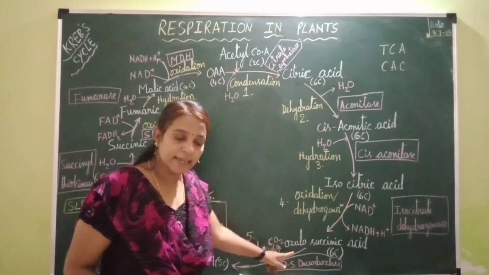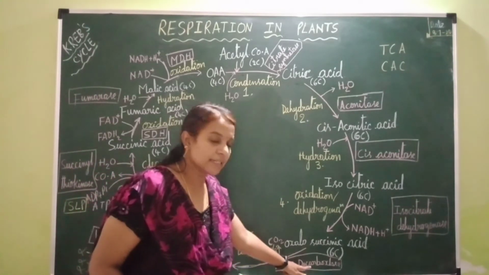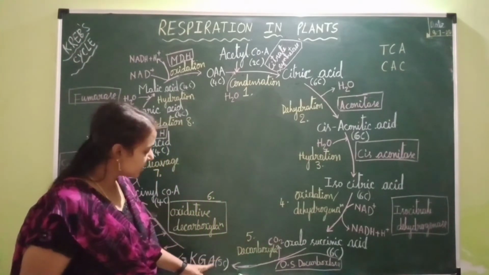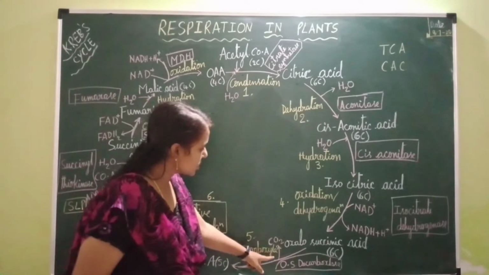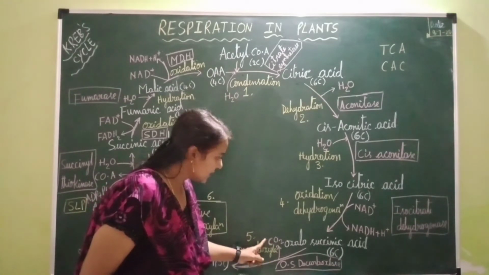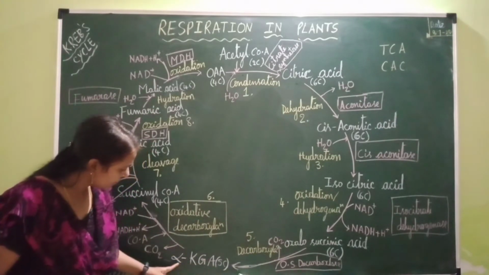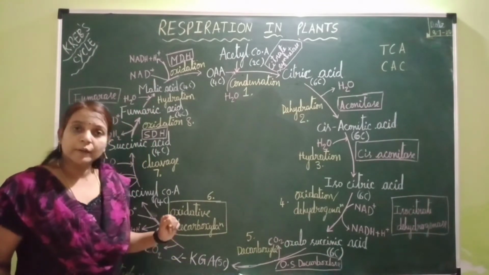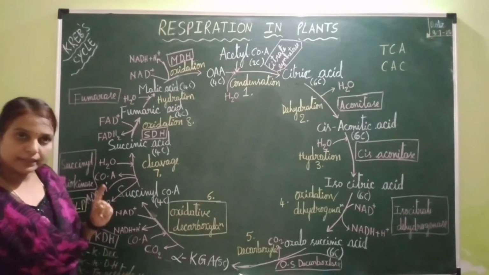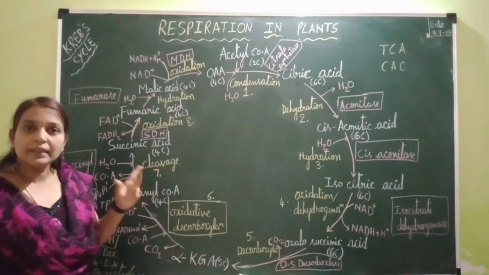Now, this oxalosuccinic acid undergoes decarboxylation by the activity of the enzyme oxalosuccinic decarboxylase into alpha ketoglutaric acid, which is a 5-carbon compound. So when it undergoes decarboxylation, one carbon dioxide is released. So one carbon is removed from the 6-carbon compound, which results in the formation of a 5-carbon compound, that is alpha ketoglutaric acid. Now this alpha ketoglutaric acid consists of 2 carboxylic acid groups in it. Now, this alpha ketoglutaric acid is the only 5-carbon compound formed during Krebs cycle.